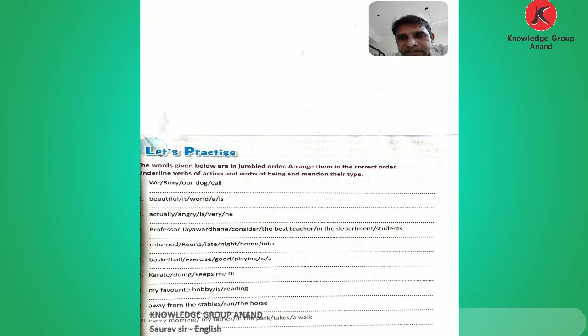Then number 6: basketball, exercise, good, playing, is, a. Something was playing, so I start with the word playing. Playing basketball is a good exercise. So here is a verb of being in number 6.